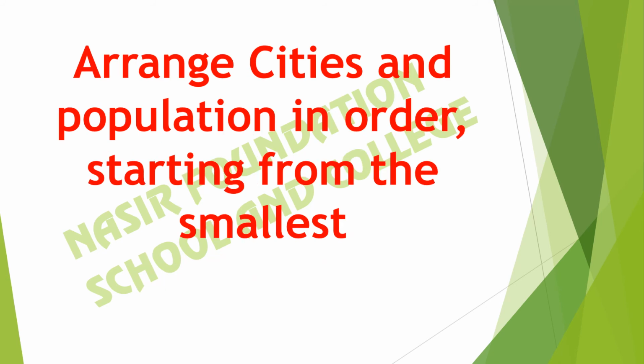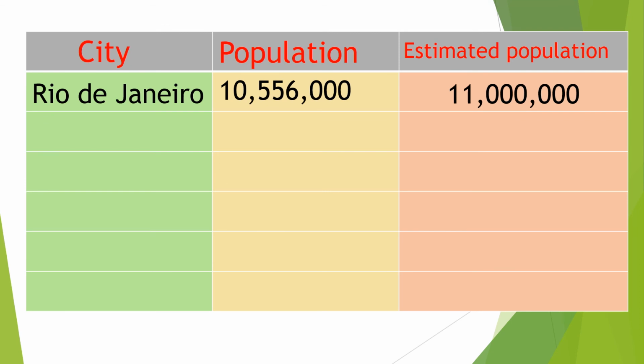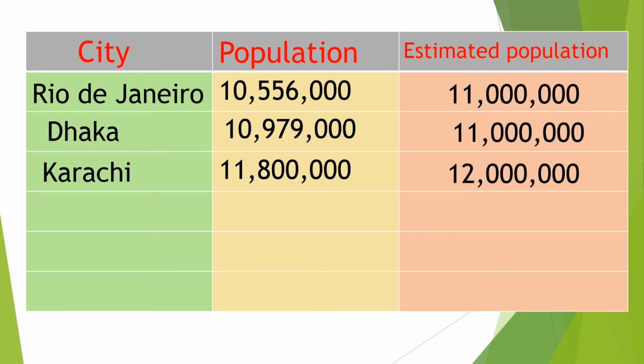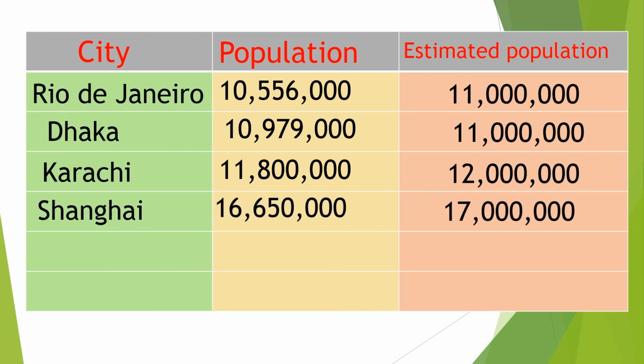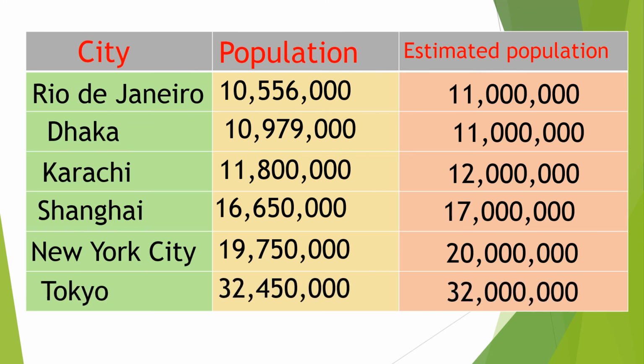Now we will arrange the cities and populations in order, starting from the smallest and moving towards the greatest. Rio de Janeiro, 11 million. Dhaka, 11 million. Karachi, 12 million. Shanghai, 17 million. New York City, 20 million, and Tokyo, 32 million.